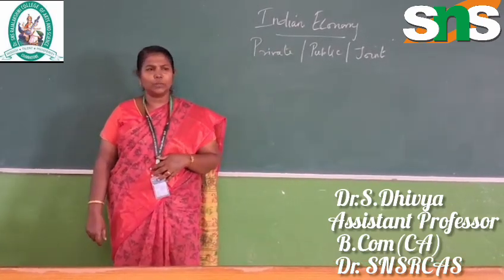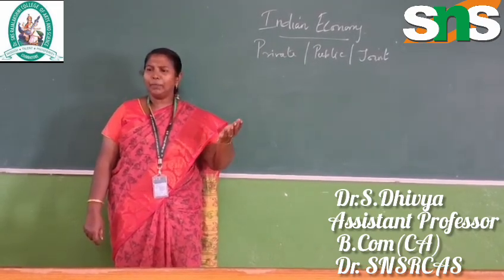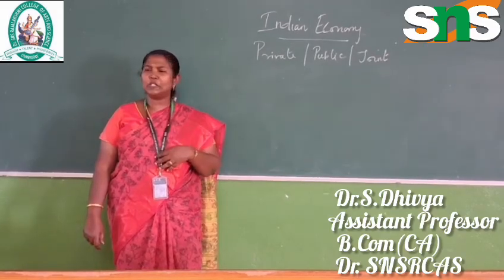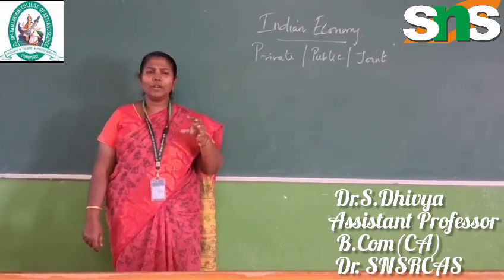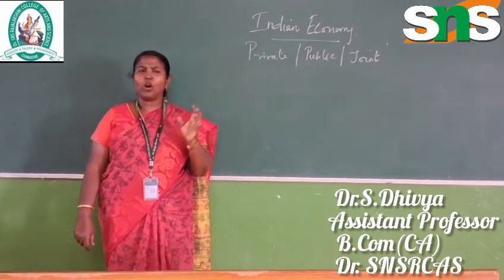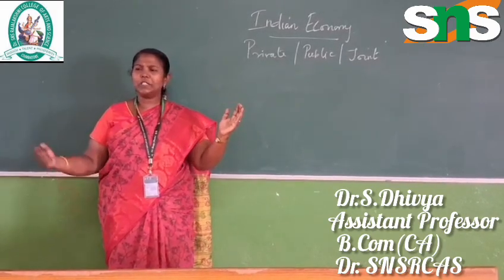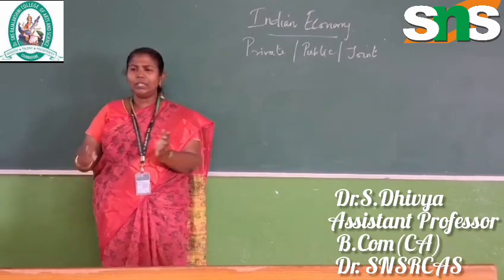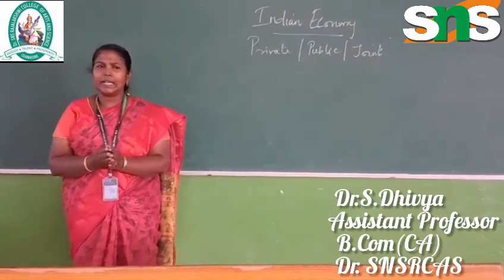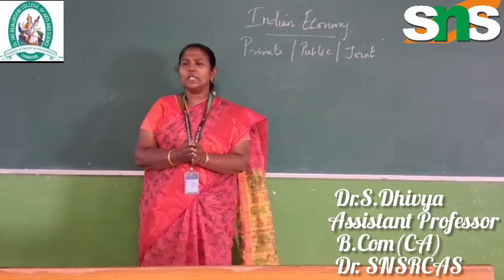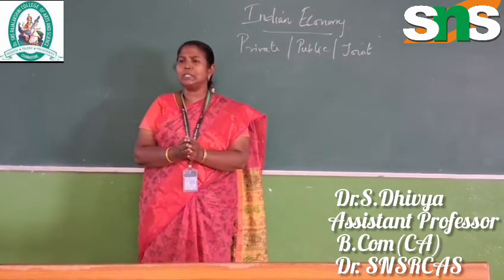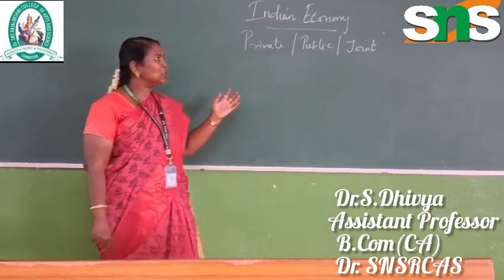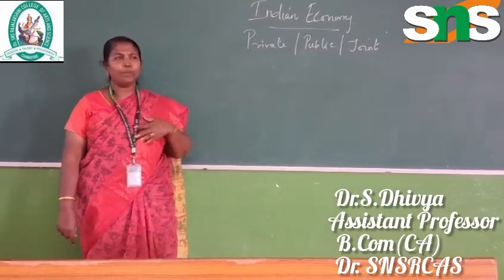And when we talk about a mixed economy, like India, it is dependent on both capitalism as well as socialism. We all know many private companies are running here, and at the same time public companies are also running. So it is a mixed economy, a combination of both. Private persons interfere, and the government also interferes in this sector. That is called the mixed economy. India fully depends on the mixed economy. So based on that we see the differences.